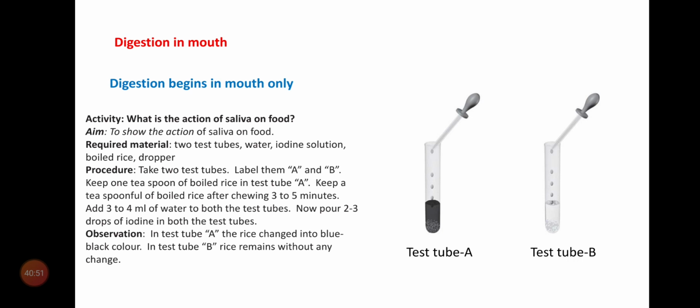In test tube B, you take the same amount of rice, chew it well in your mouth and put it in the test tube B.